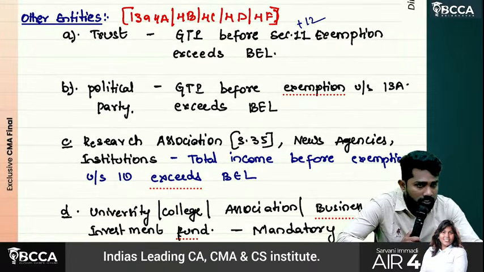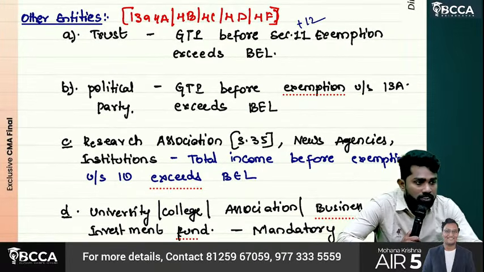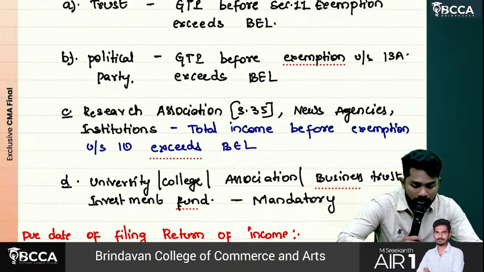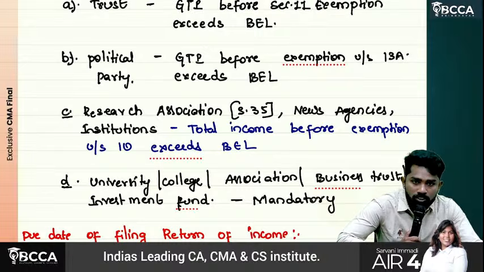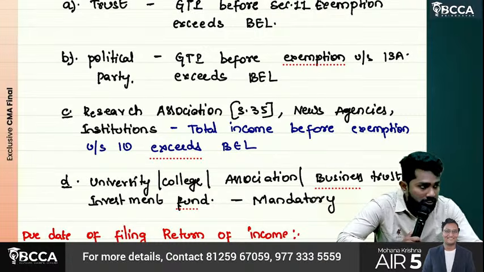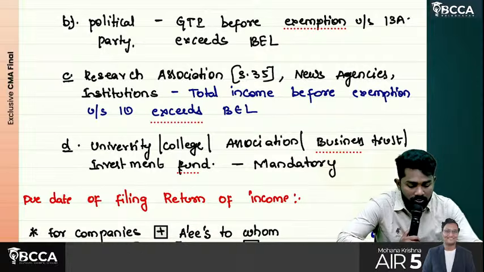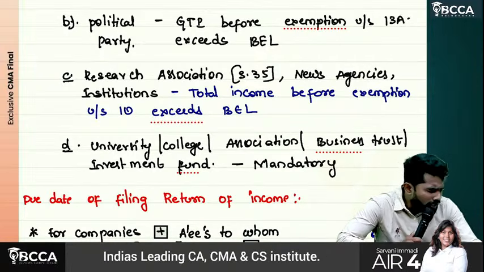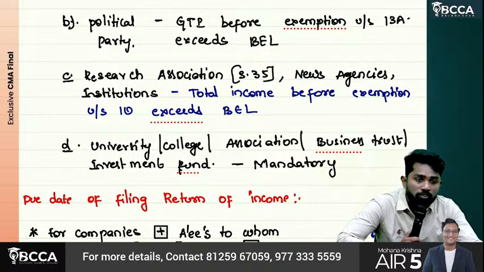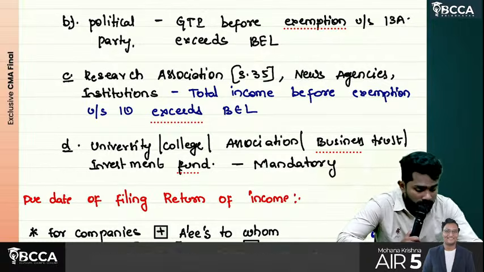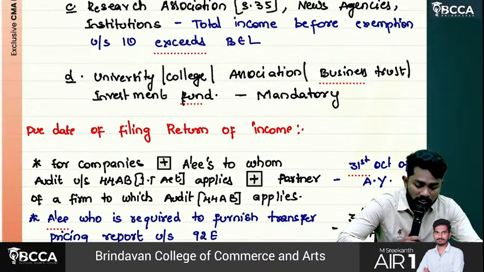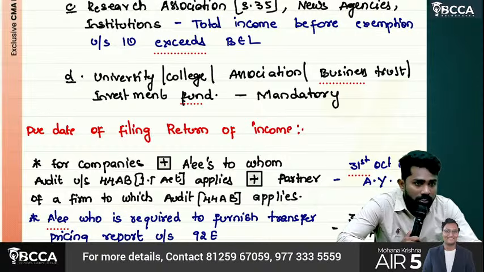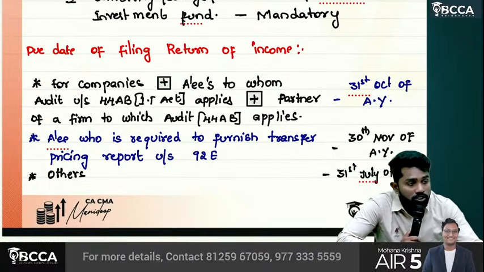Then other entities like trust: before giving section 11 and 12 exemptions, if their total income exceeds basic exemption limit. Political party: gross total income exceeds basic exemption limit before giving exemption under section 13A. Research associations, news agencies and other institutions: their total income exceeds basic exemption limit before giving exemptions under section 10. And then universities, colleges, associations, business trusts, investment funds, these have to file return mandatorily irrespective of their total income.